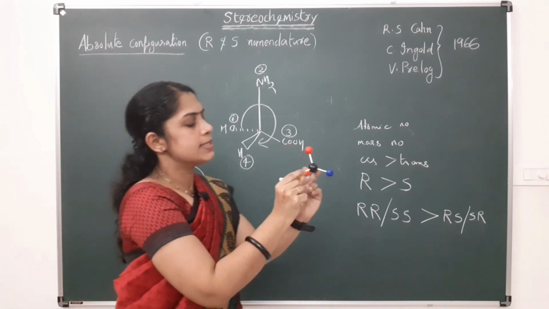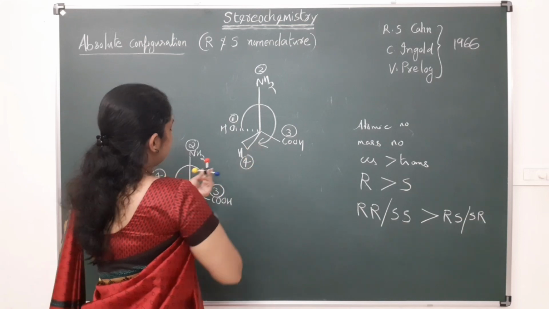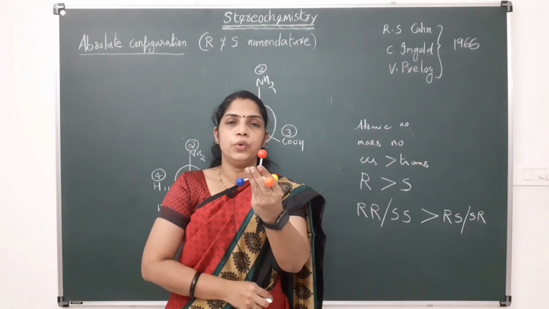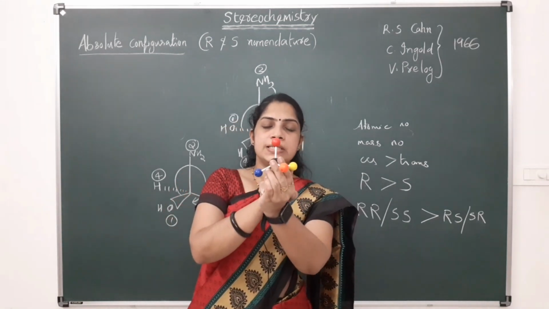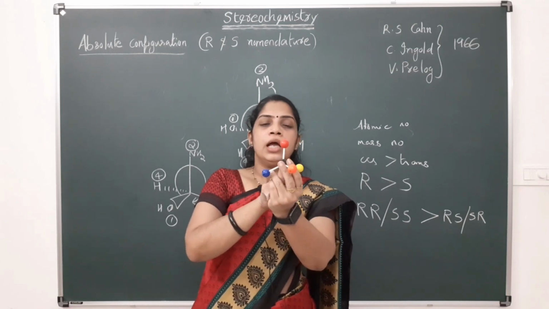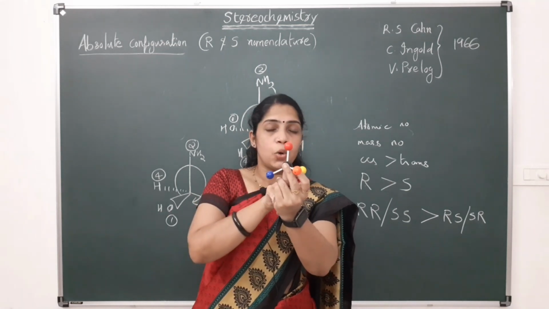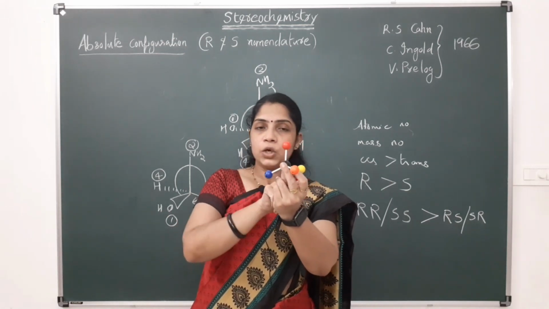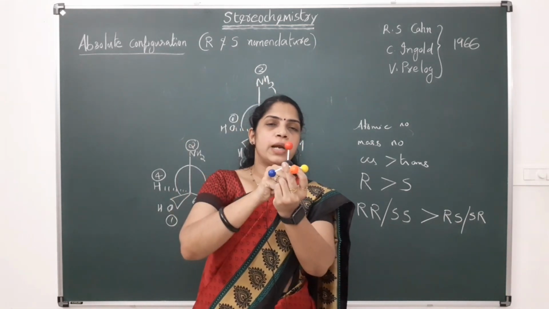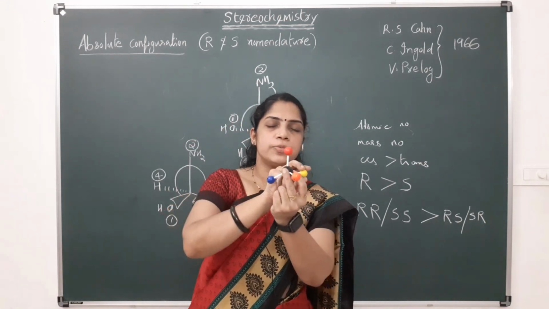In such a case, if I am the viewer, this hydrogen is yellow, this is the lowest priority. If I am the viewer, I can see it in a clockwise manner, but if you are the viewer, this lowest priority is away from you. That is in the correct direction. This lowest priority is yellow.